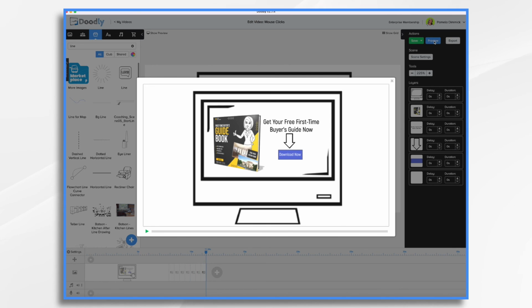And there you have it. That's how you can simulate mouse movements using Doodly. Thanks for watching.